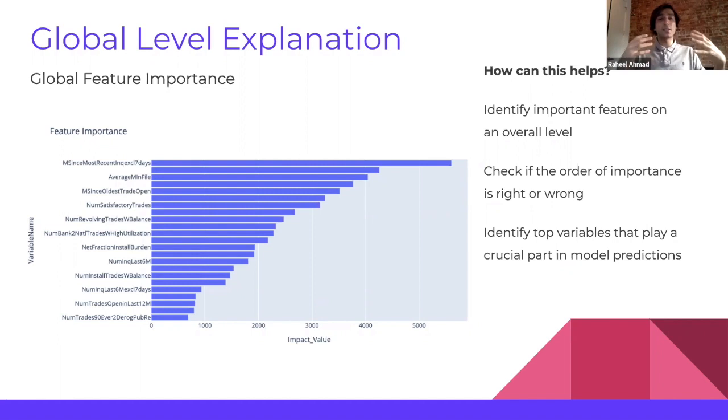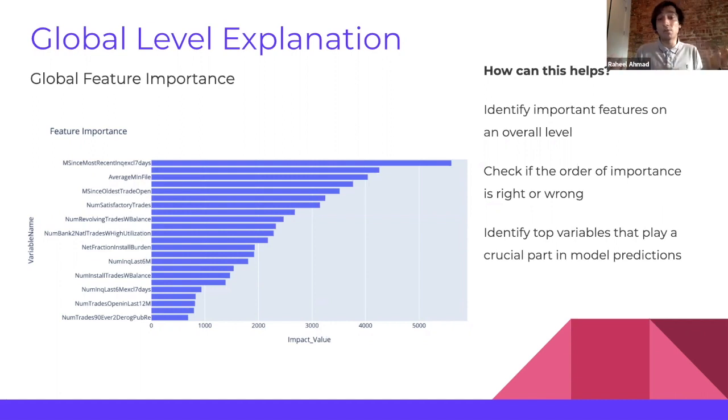First we have the global feature importance. As we can clearly notice, MSinceMostRecentInqexcl7days, percent trades, and average minimum file are the top 3 high impact variables. This gives us a general idea of what the model thinks our top variables are, the ones we need to pay special attention to. How does this help? It helps us identify important features on a global level, using the entire data.